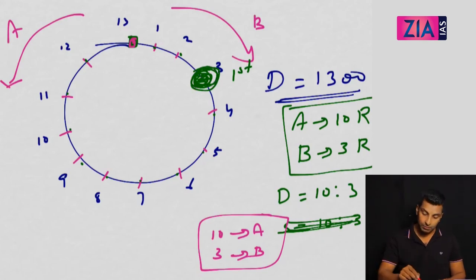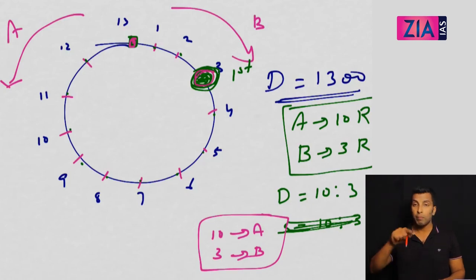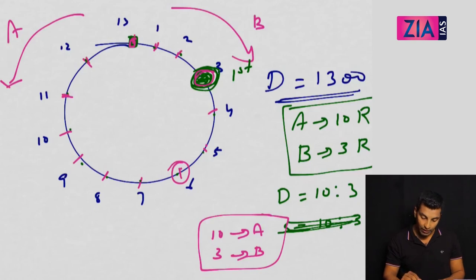Second meeting point means, from here B will move 3: 1, 2, 3. So this will be the second meeting point. Effectively A is moving 10, so from 3: 1, 2, 3, 4, 5, 6, 7, 8, 9, 10, and that's the point. So at point 6, they meet for the second time.